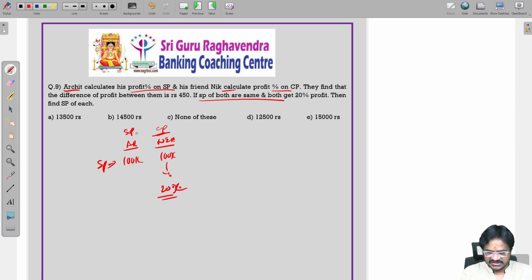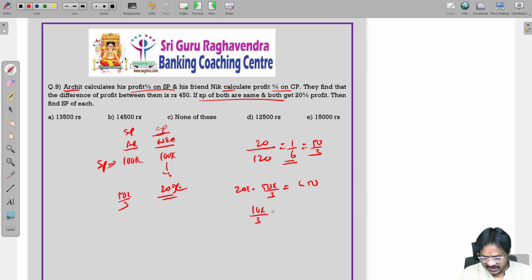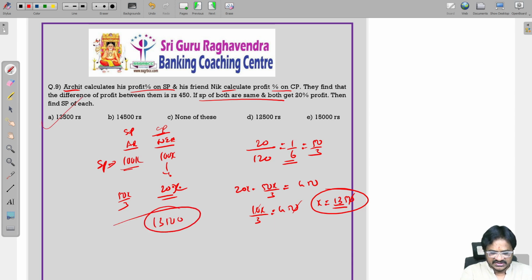Whereas for Harshit, since it is calculated on SP, this will be 20 by 120, or else 1 by 6, or else 50 by 3. So this is nothing but 50 by 3%. The difference, so 20x minus 50x by 3, is given as 450. Therefore, 10x by 3 is 450. The x value will be 135, not 1350, because 135. So we want the SP of each, SP 100x. 100x means 13,500 is the correct answer.